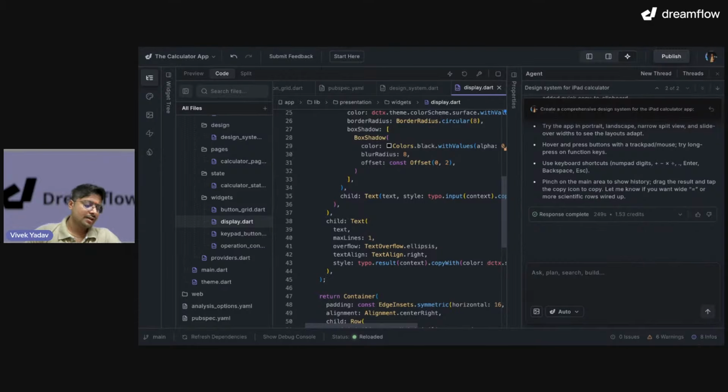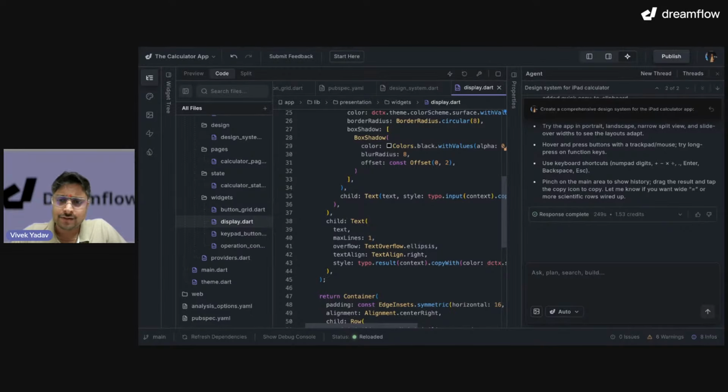Now, what's the next step? Next step is adding features, right? Now I have architecture, I have a design system. That means I can jump on to build a feature. Now, I use a strategy.